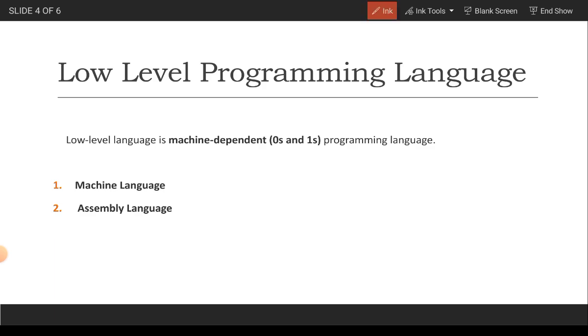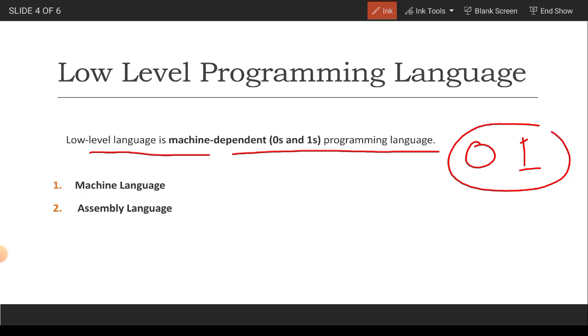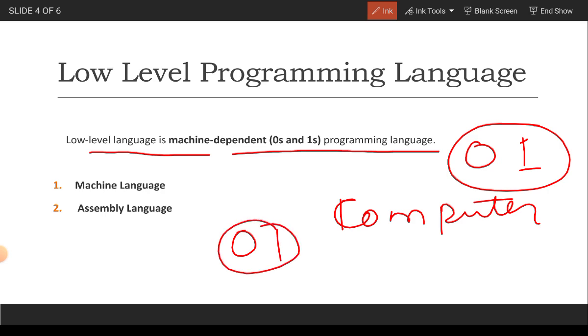Moving to the next slide. Let us see what is a low-level programming language. Low-level language is a machine-dependent 0-1 programming language. It is just based on 0 and 1. It is understood by the computers only. It can also be understood by humans, but it is very difficult to remember whole things when it is only written in 0 and 1 format. So it is very difficult for humans to understand. But we can understand that it is written in machine language or assembly language.